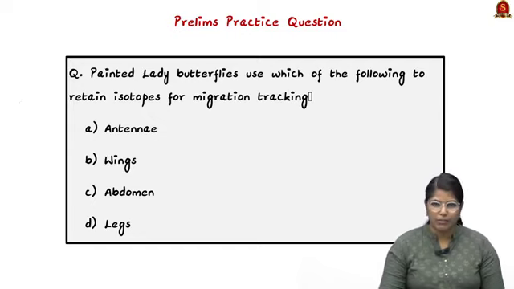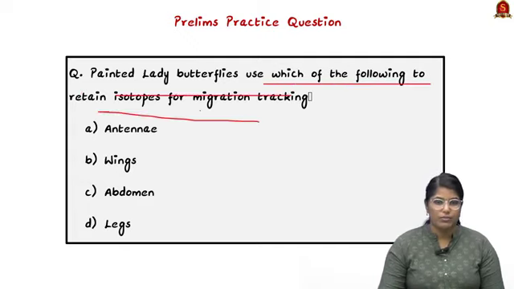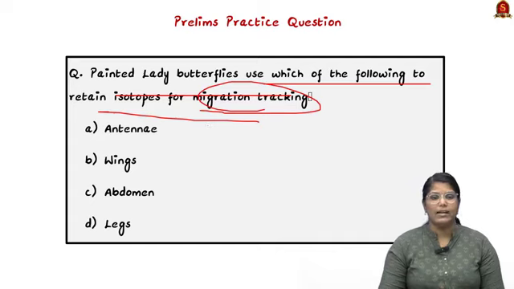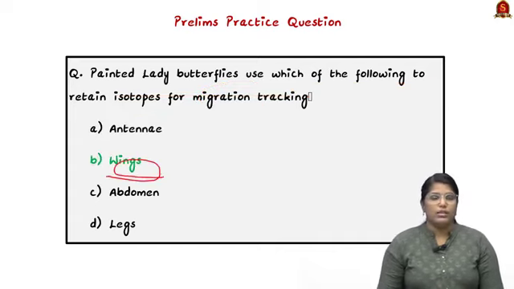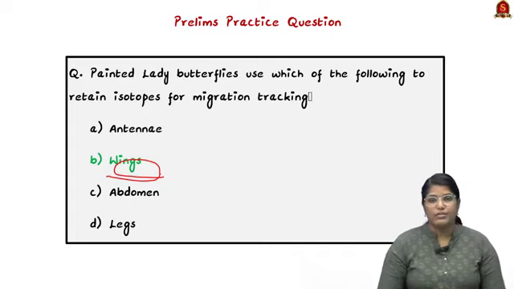Based on the things we have discussed, I have framed a prelims question for you. Painted lady butterflies use which of the following to retain isotopes for migration tracking? The correct answer for the particular question is option B, wings. So with these learned points, now let us move on to the next news article discussion.